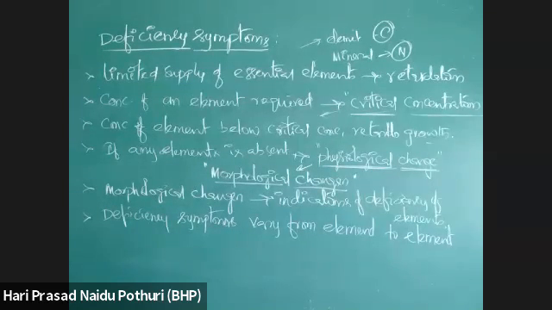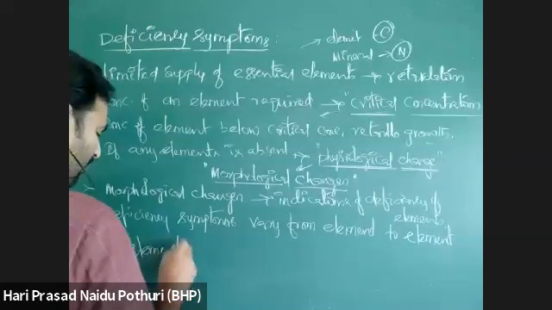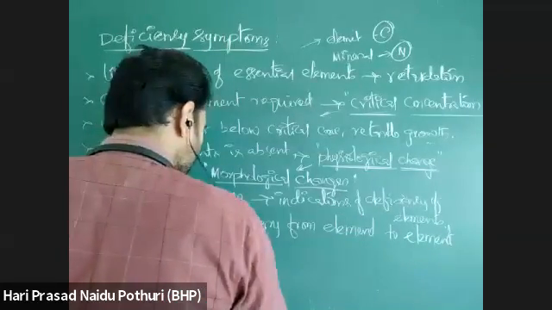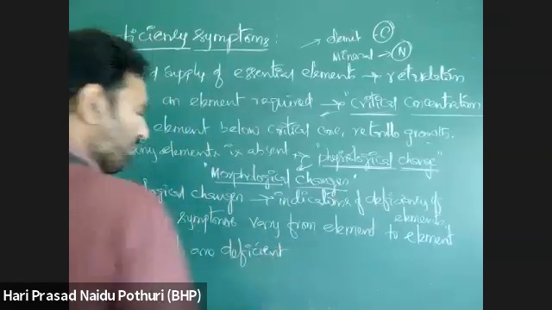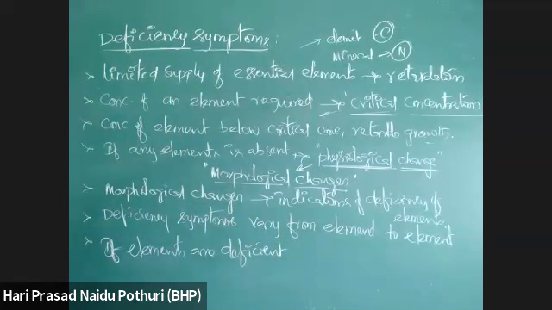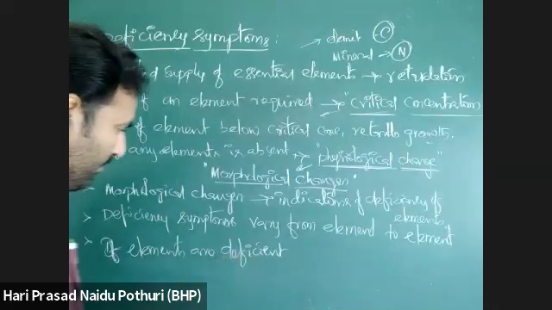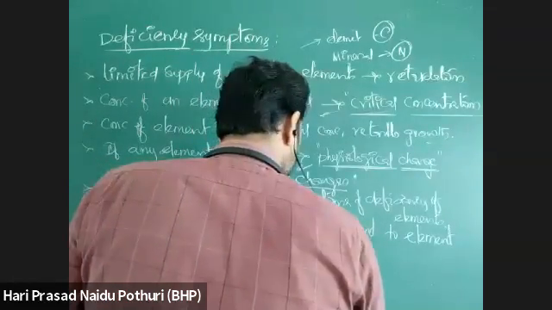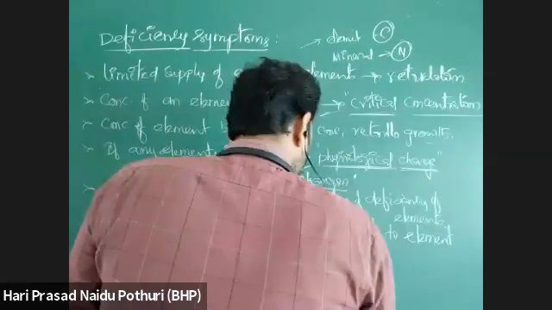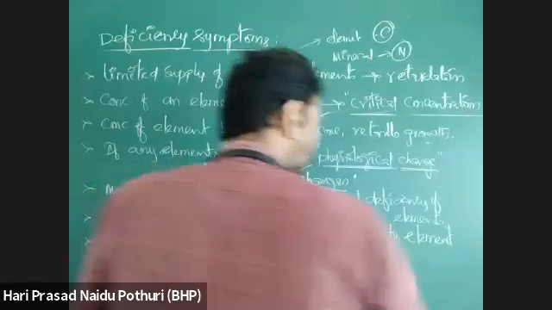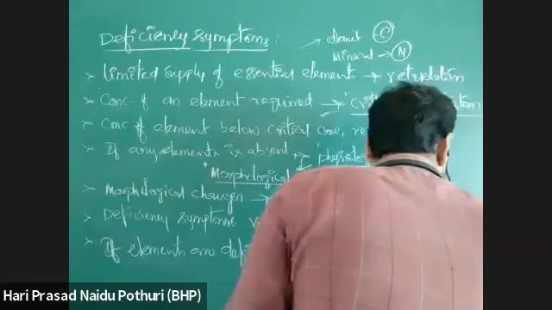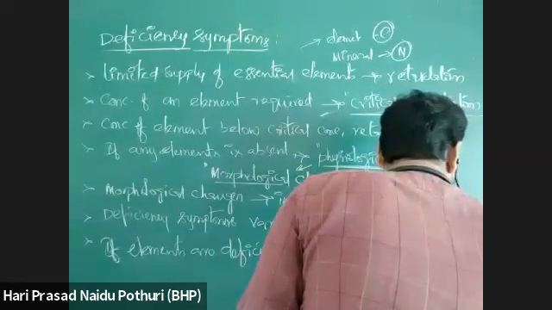Here, if elements are deficient for a long time, okay, if minerals are deficient for a long time, that is what we can say deprivation. If deprivation is continuing for a long time, then that leads to death of the plant. Plant may die.